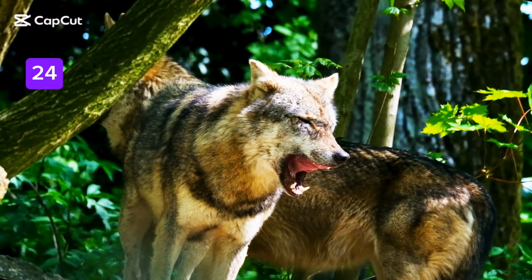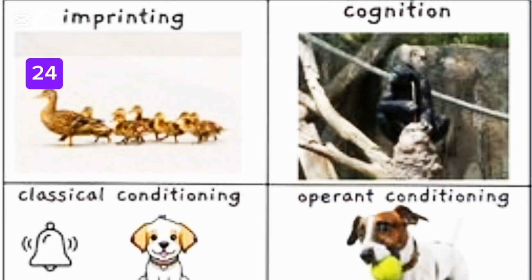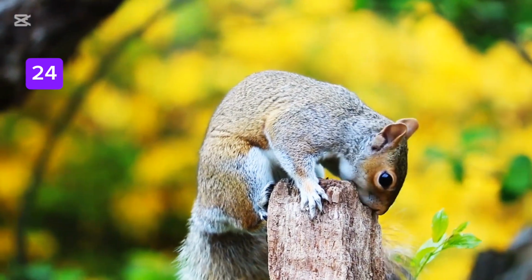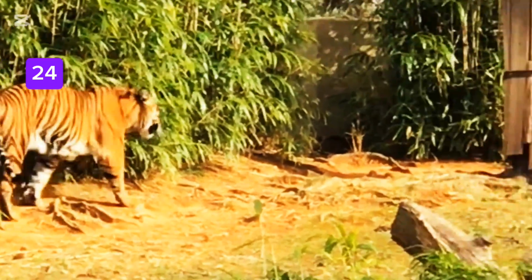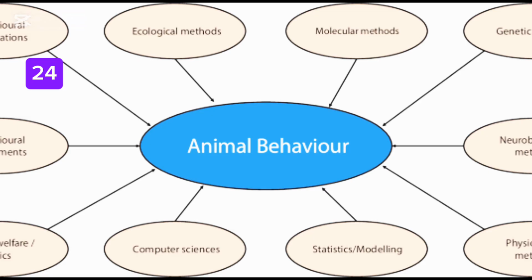Animal behavior refers to the ways in which animals interact with each other, their environment, and other living organisms. Scientists who study animal behavior are called ethologists. There are several types of animal behavior which can be grouped into categories based on their purpose and nature.